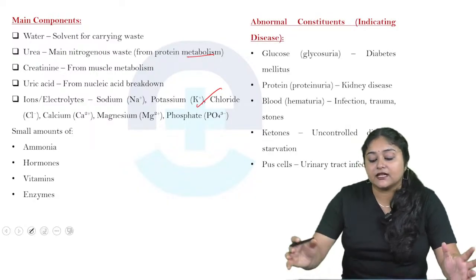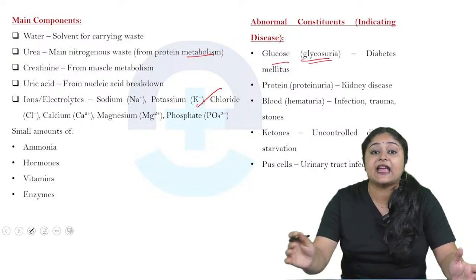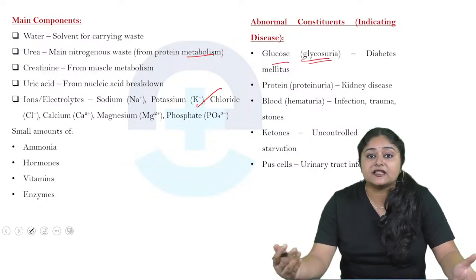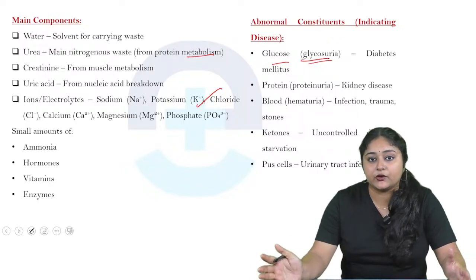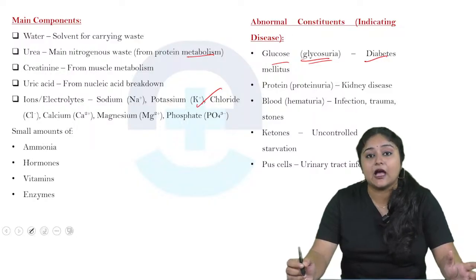So abnormal constituents indicate disease, for example glucose, or glycosuria, as in diabetes mellitus. When the glucose level is high and it is excreted through the urine, that condition is known as glycosuria, and it also indicates diabetes mellitus.